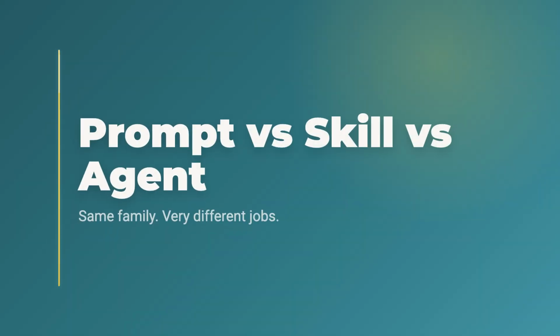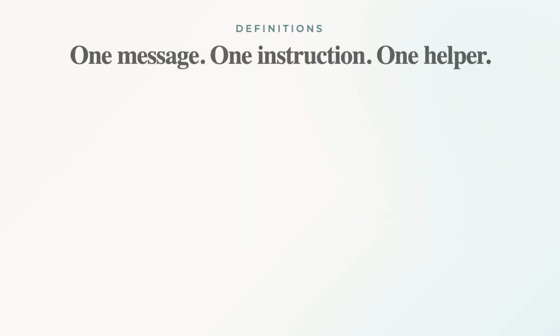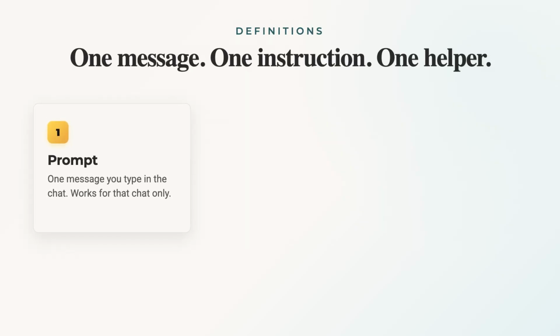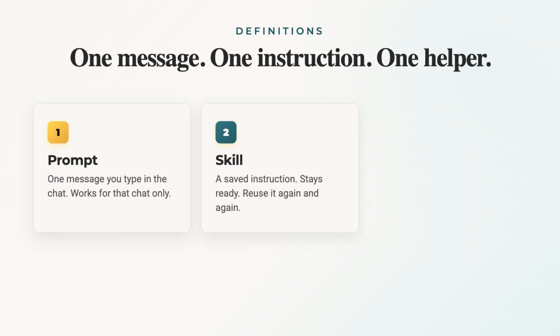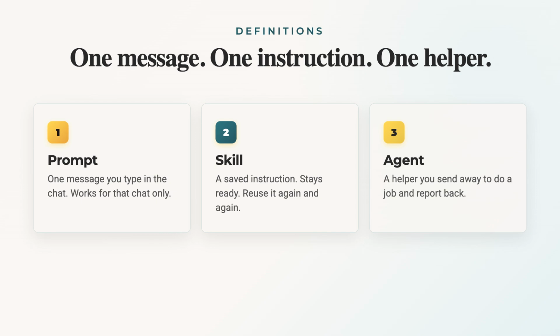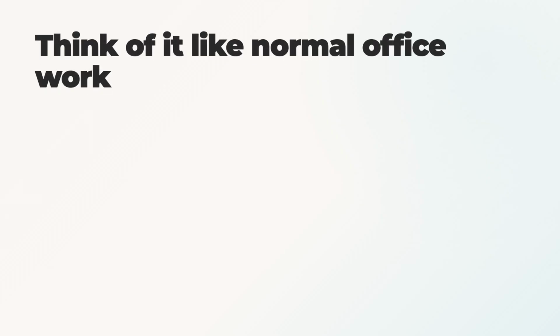Now 3 words get mixed all the time. Prompt, skill, and agent. A prompt is one message. You type it in the chat and it works for that chat. A skill is a saved instruction. It stays ready so you can use it again and again. An agent is more like a helper you send away to do a job.